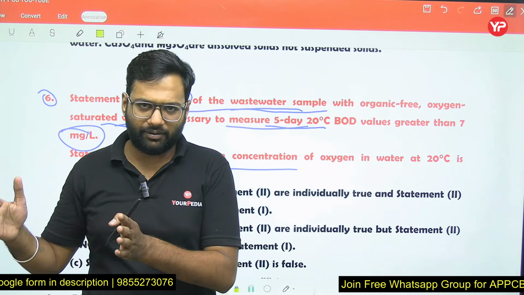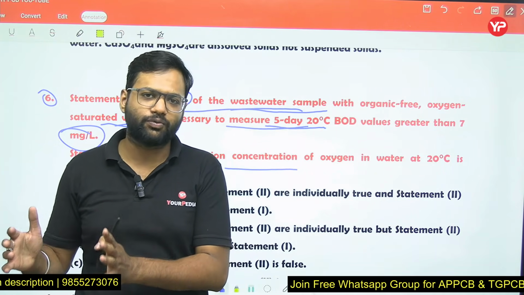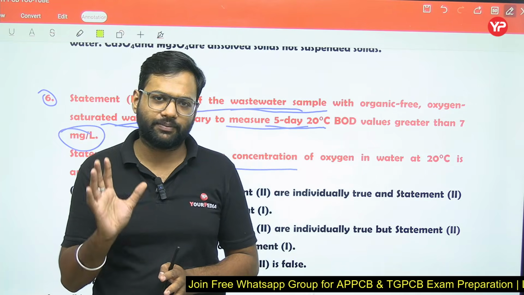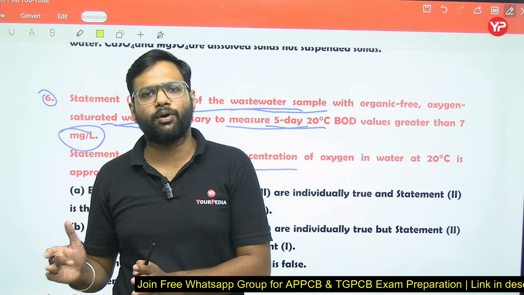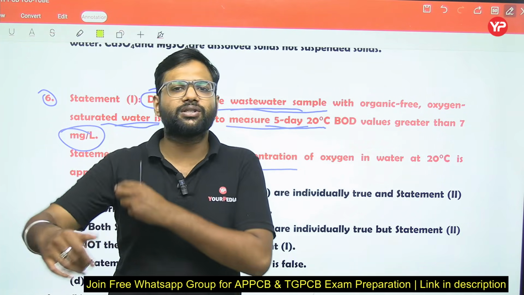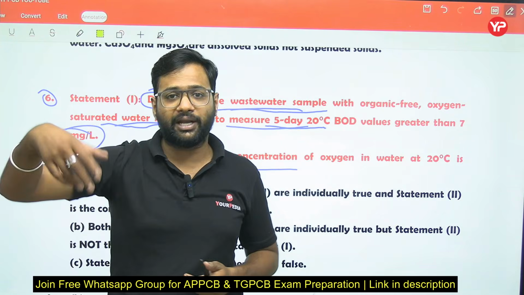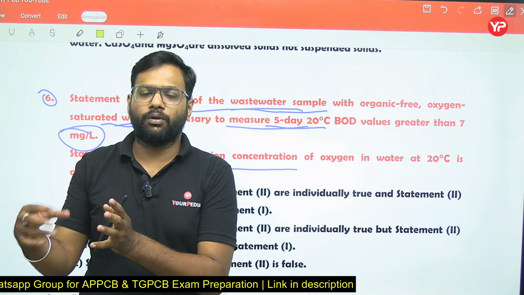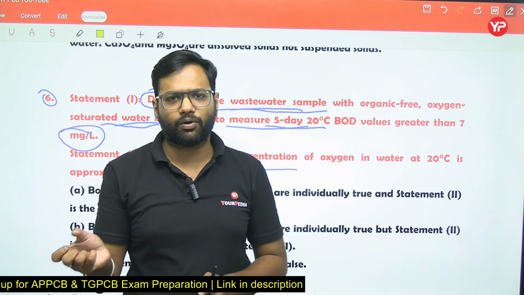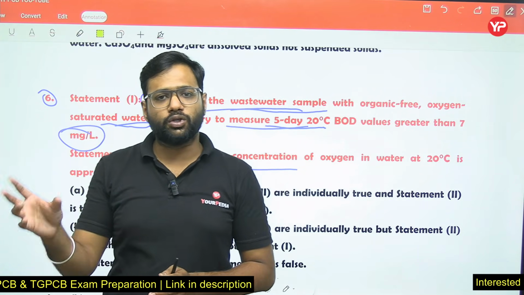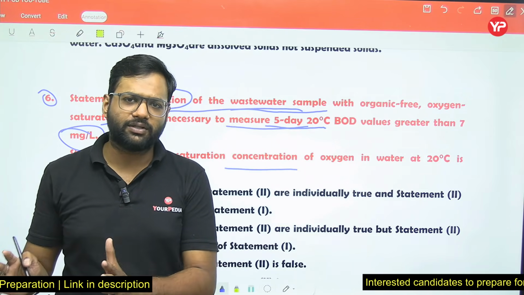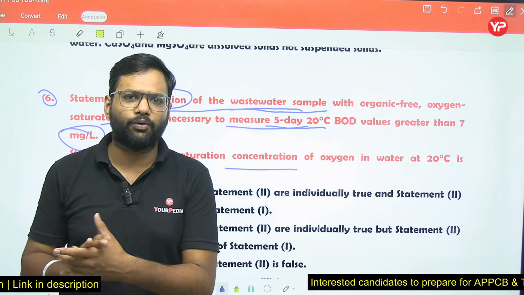Suppose we have a wastewater sample, and we know that initially the DO in our wastewater sample is very low, because the organic matter present in it is decomposed by the action of microorganisms. In the decomposition of organic matter, oxygen is consumed, so the original wastewater sample will contain a very small amount of oxygen.